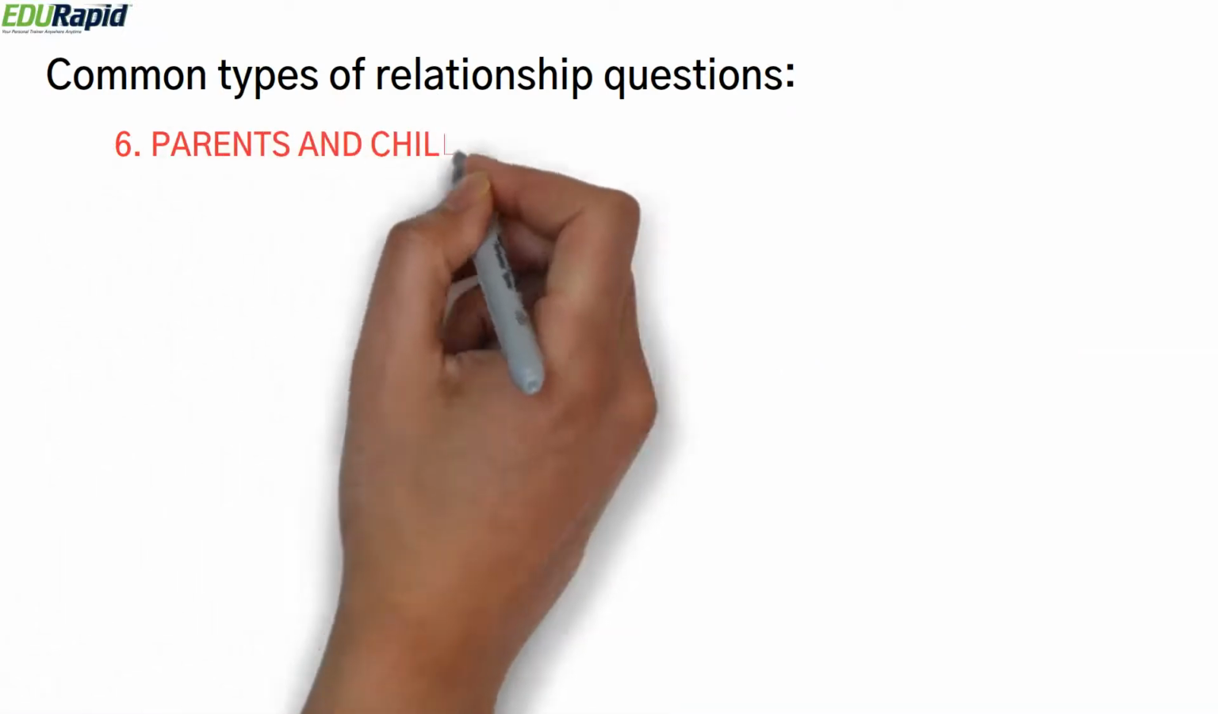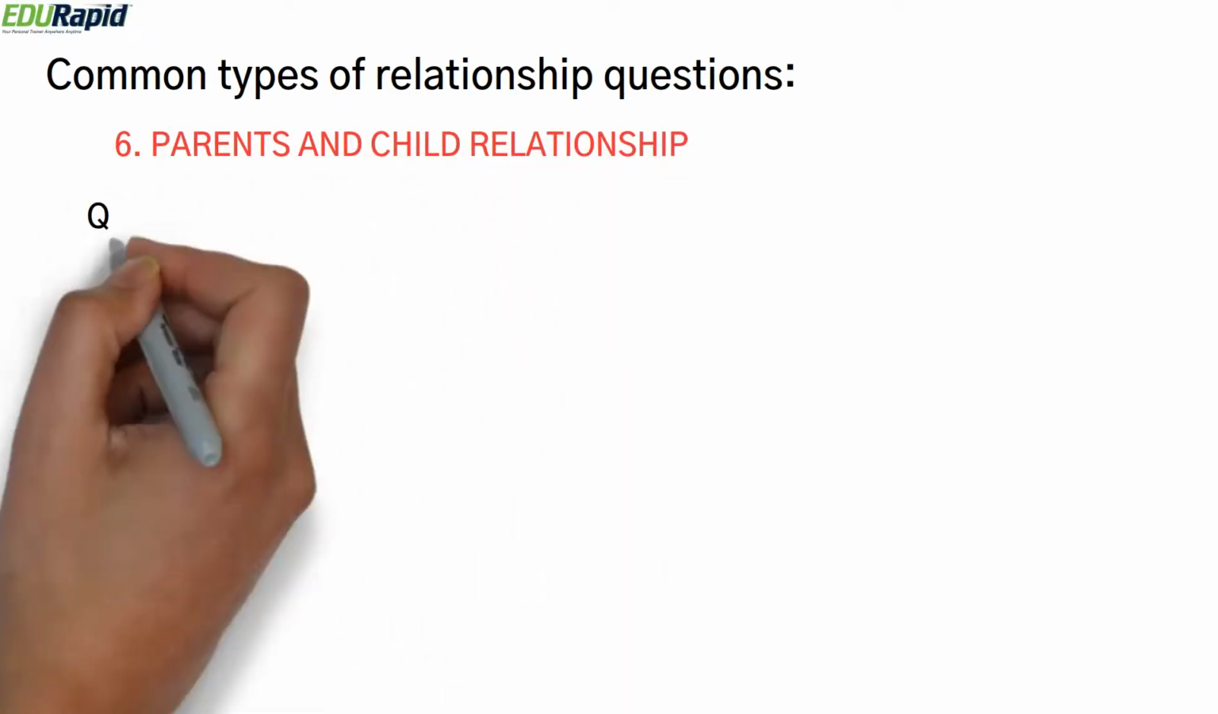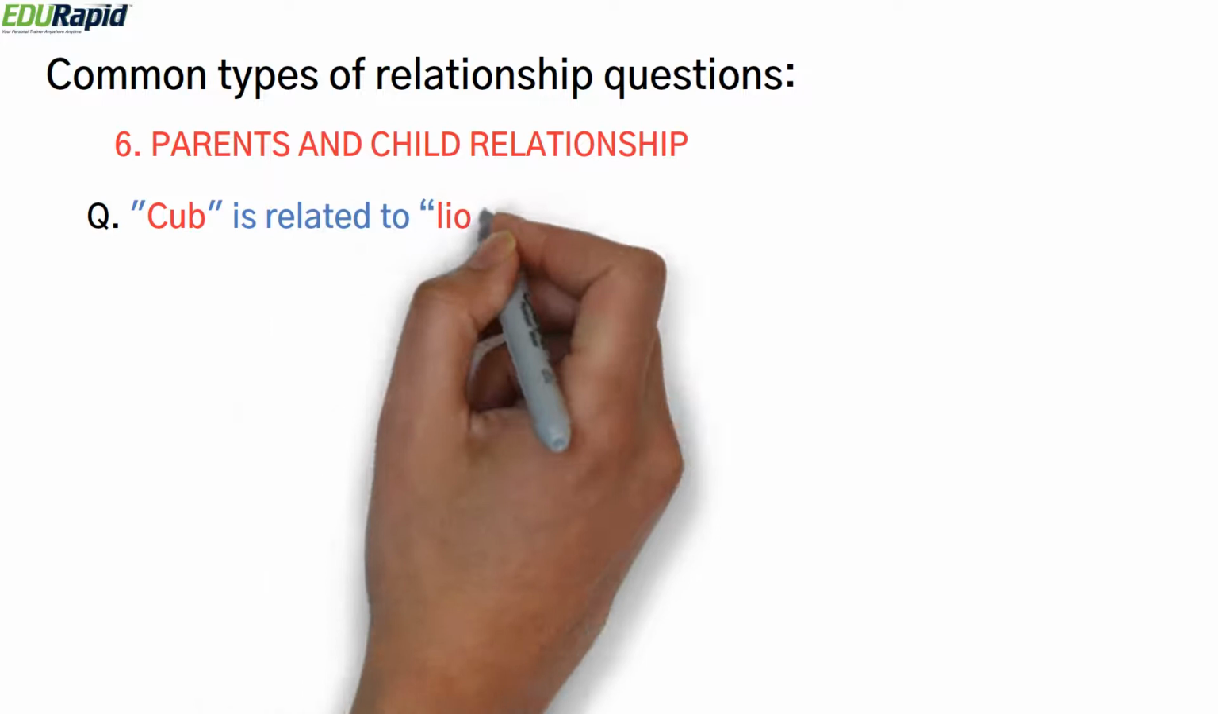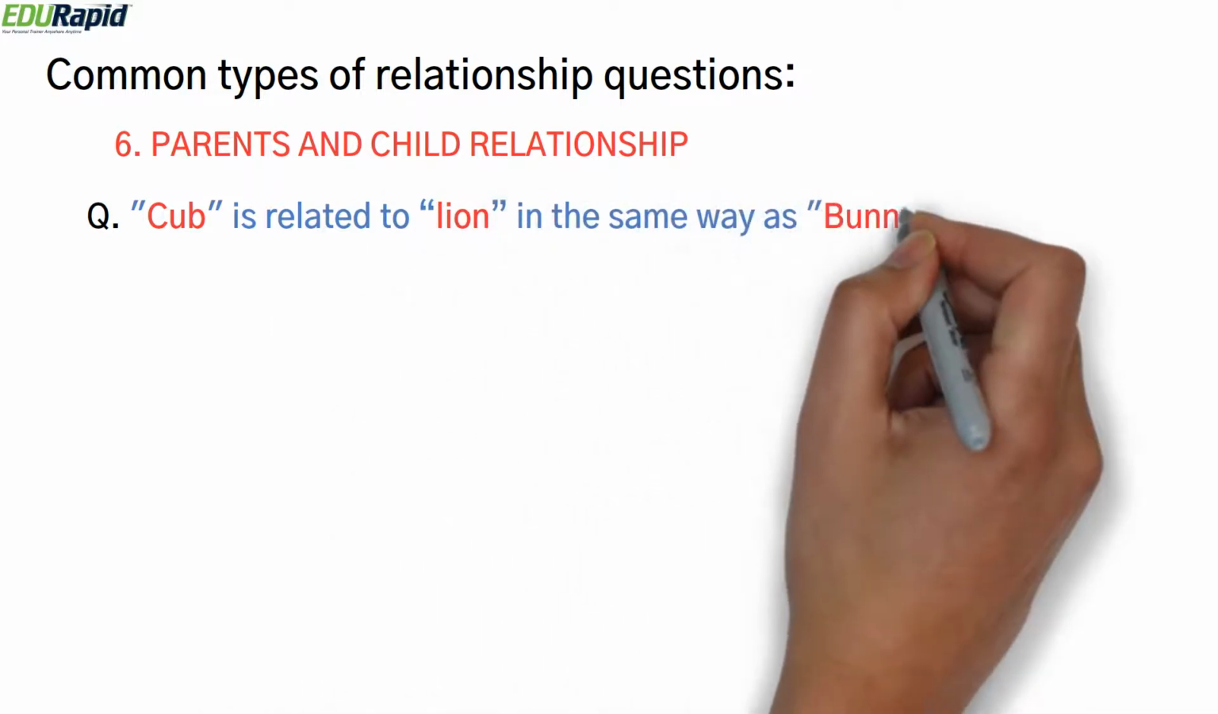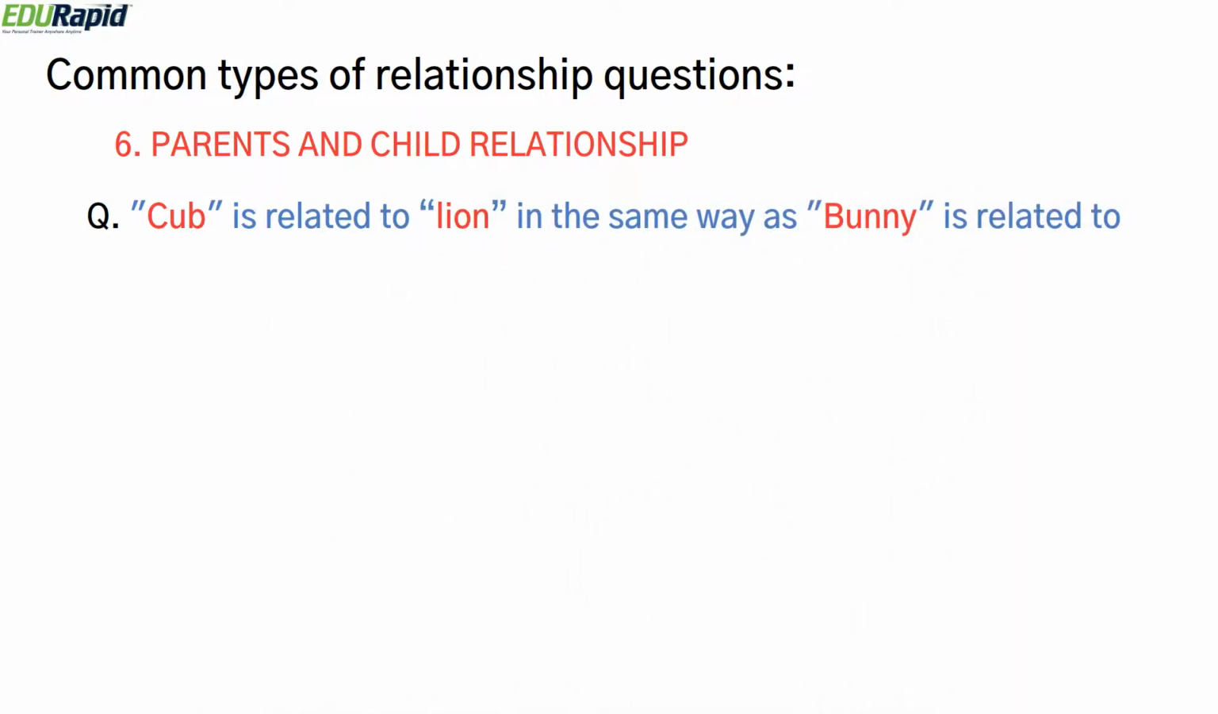The next type is parent and child relationship. Cub is related to lion. In the same way, bunny is related to what? In this case, the young one of a lion is called a cub, and you need to know whose child is called a bunny.